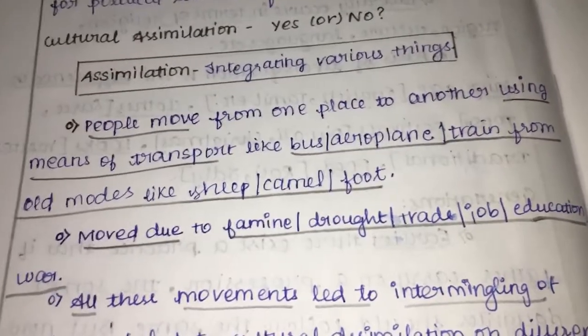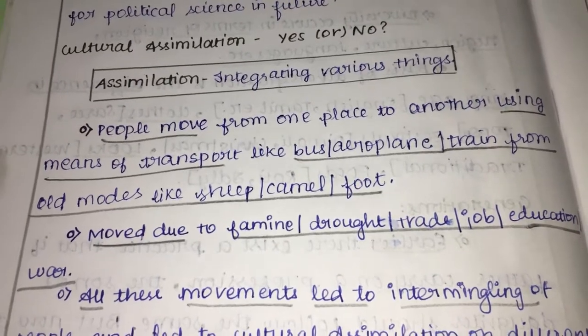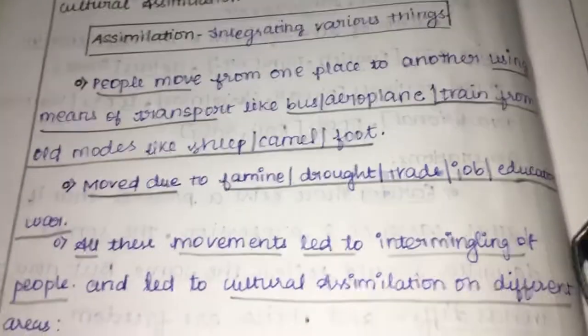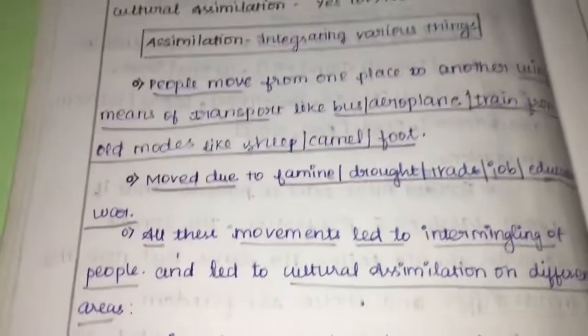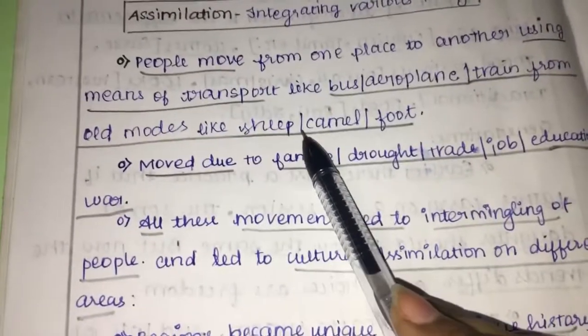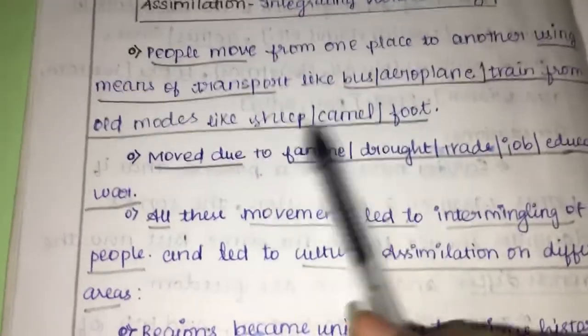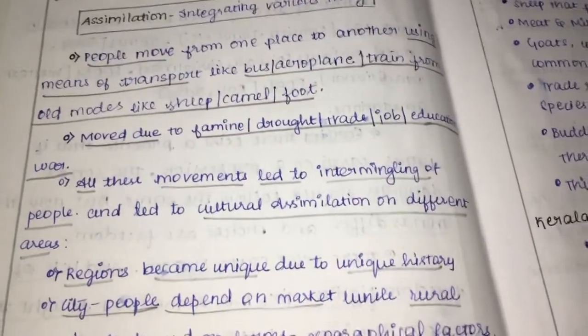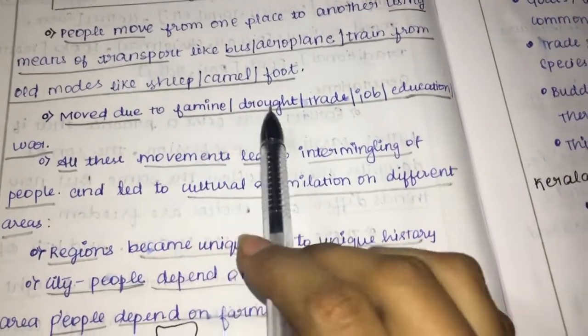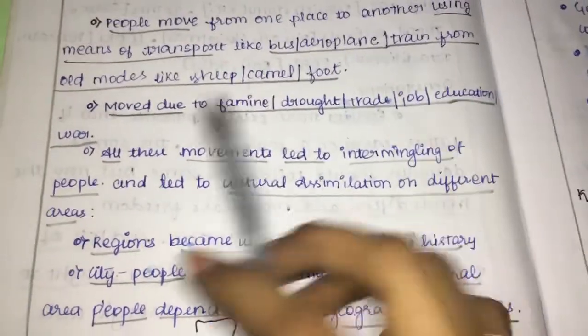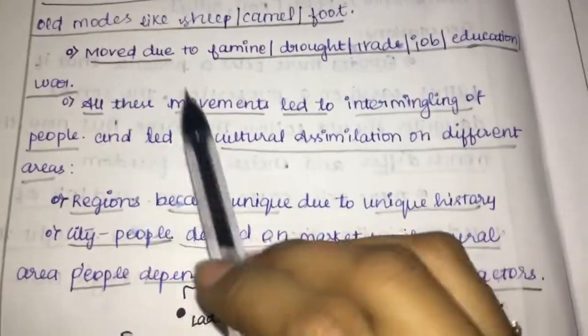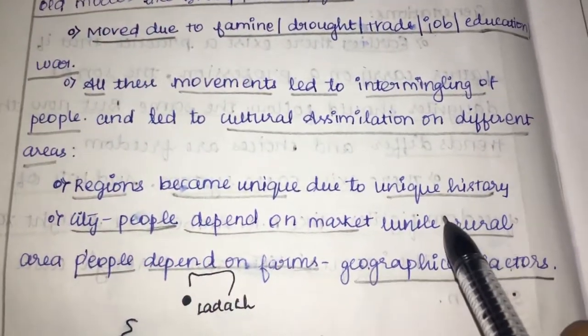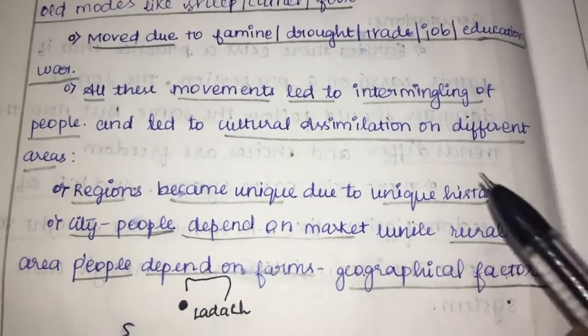Cultural assimilation: people move from one place to another using means of transport like bus, aeroplane, train, from old modes like ship, camel, foot. So in olden days people moved with the help of old modes, that is ship, camel, foot. But in modern means of transport we use bus, aeroplane, train. People move from one place to another. They have also moved due to famine, drought, trade, in search of jobs, education, and for war also. All these movements led to intermingling of people and cultural assimilation of different areas.